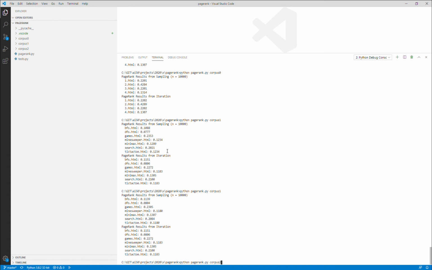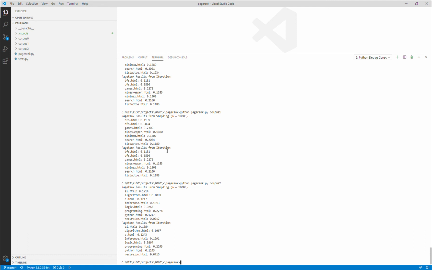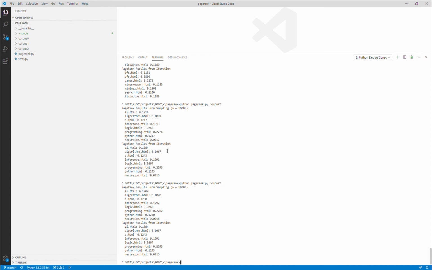And as a final example, I will show you how it works for the corpus 2. And if I run it for the second time, you can notice that iteration results still remain the same and sampling results differ a little bit.